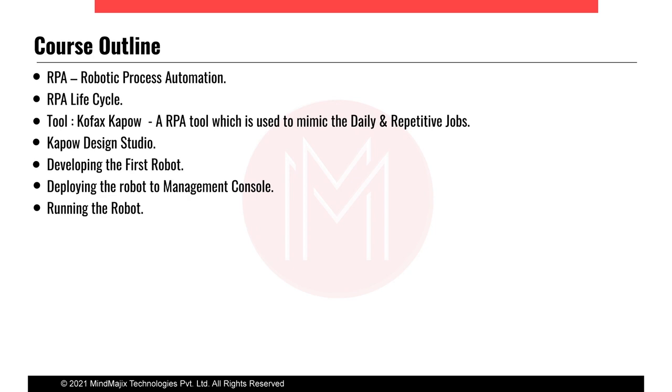Before that, we have to connect that virtual machine to the management console. Our Design Studio has the management console, and we connect that system to the management console, so through the management console we can connect our system to that virtual machine and perform the actions.